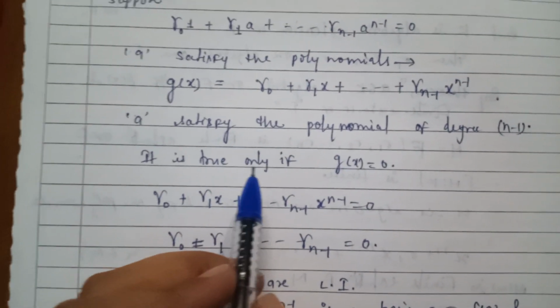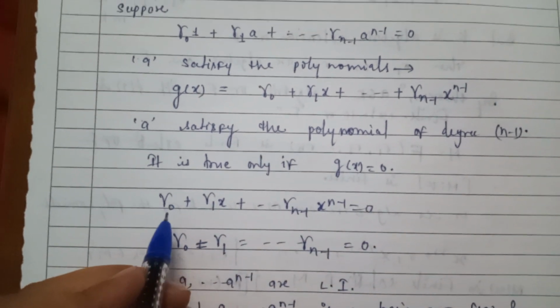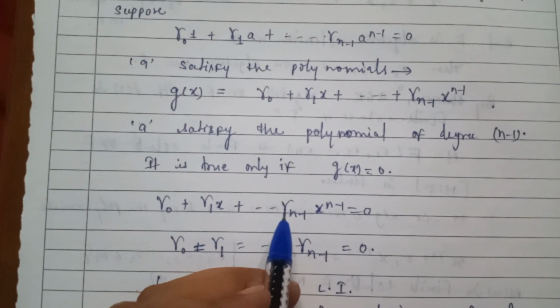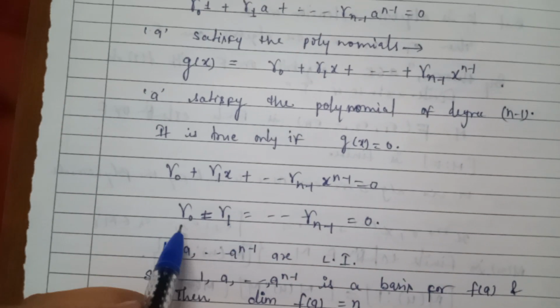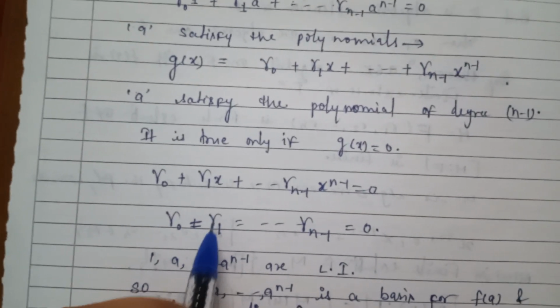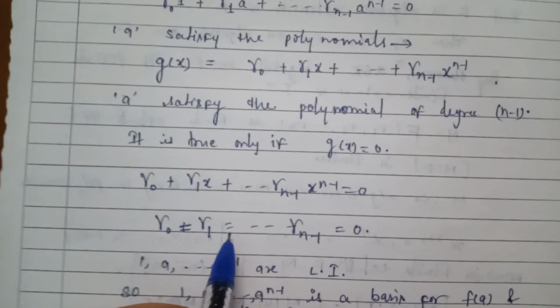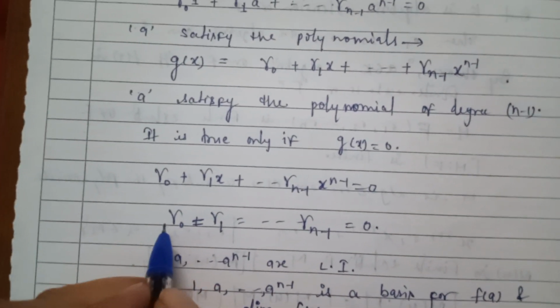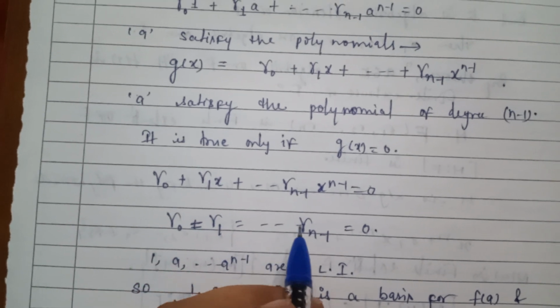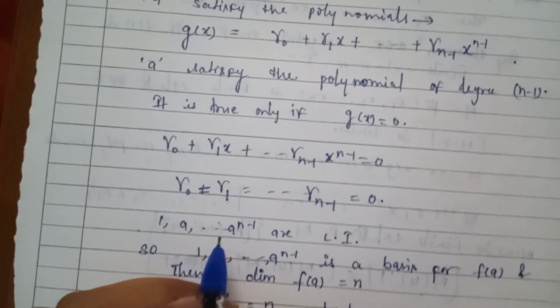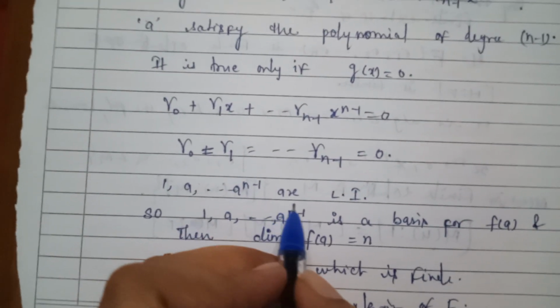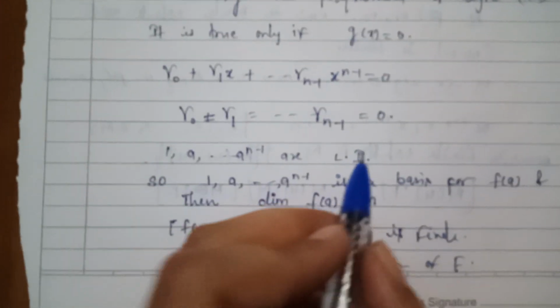It is true only if g(x) is equal to 0, that is gamma 0 plus gamma 1 x plus so on gamma n minus 1 x to the power n minus 1 is equal to 0. So gamma 0 is equal to gamma 1 is equal to and so on gamma n minus 1 is equal to 0. Hence 1, a, and so on a to the power n minus 1 are linearly independent.